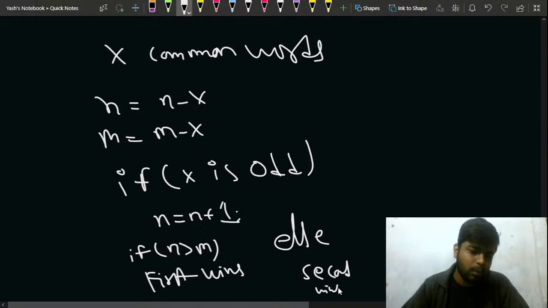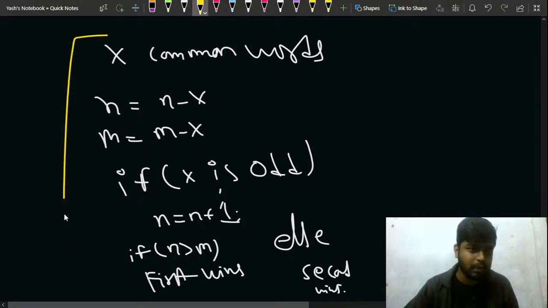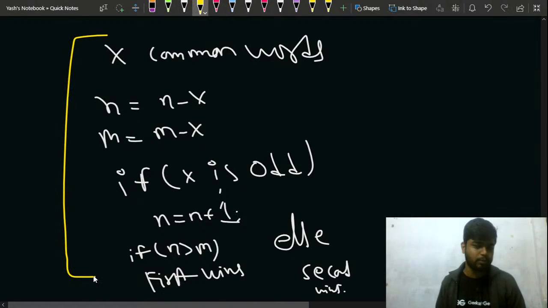Is this clear to everyone? Just quickly let me know. Is this much part clear to everyone? Is this part clear to everyone? Just quickly let me know.